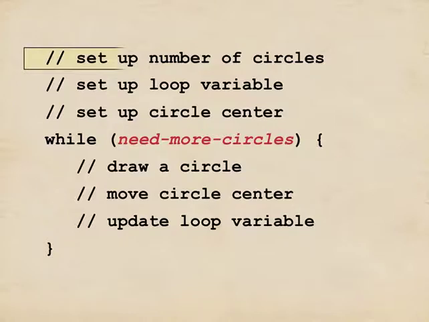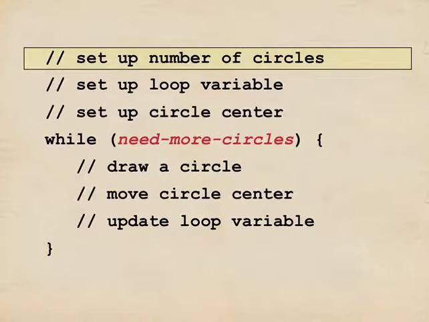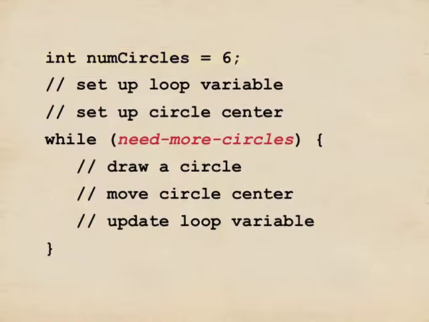Let's take this abstract description and turn it into real code, one line at a time. I'll start with the first line, set up the number of circles. How many circles do I want? Well, I know I want 6 because that was in my drawing. So I'll create a variable, an integer, I'll call it numCircles, and I'll set it to be 6. So now I know how many circles to draw.